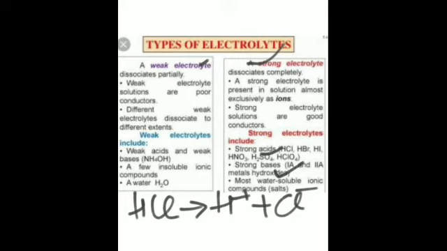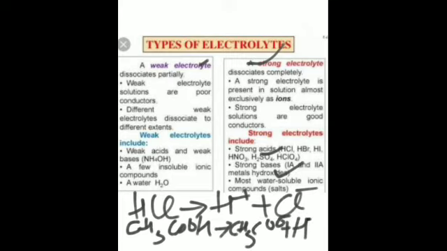Similarly, weak electrolytes are electrolytes but they do not completely dissociate into ions in an aqueous solution. Is that clear? Some of them are left. For example, CH3COOH forms CH3COO minus plus H plus. So you can see hydrogen is still left here. This is the formula of vinegar or acetic acid.